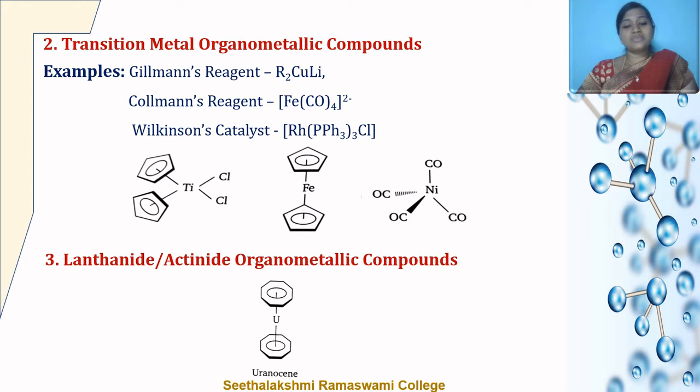The last classification is the lanthanide or actinide organometallic compounds. These are all the compounds of the inner transition elements. The example for this is uranocene.